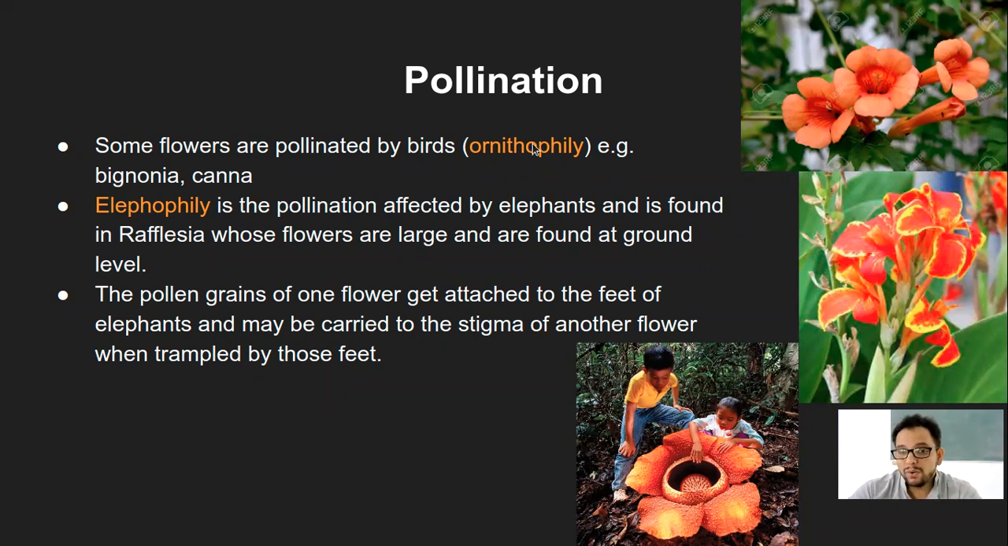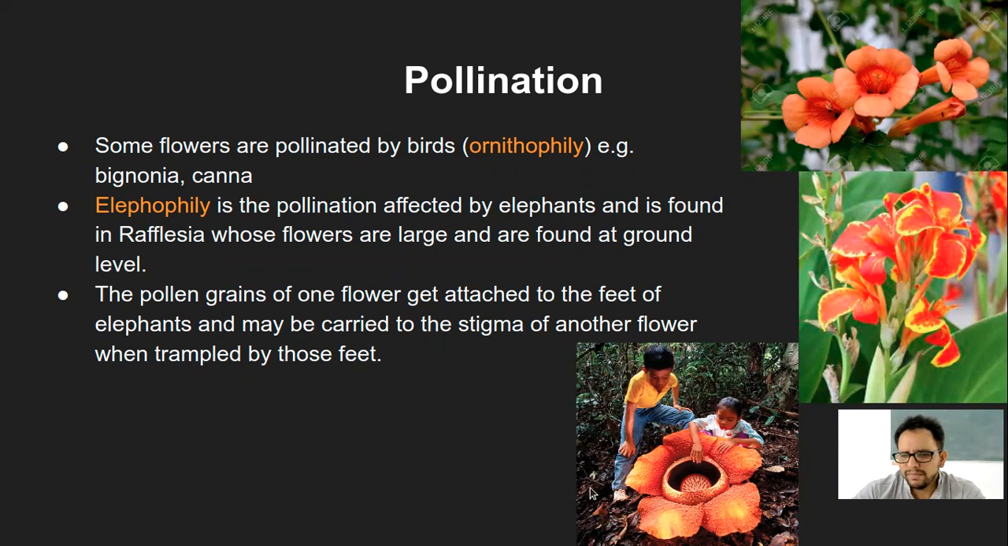Apart from ornithophily, one more type of pollination, which is a little interesting, that's why I have kept it here, is elephophily. It is happening with the help of elephants. And the example of the flower is this Rafflesia. It is one of the largest flowers in the world, and it is found in Southeast Asia.